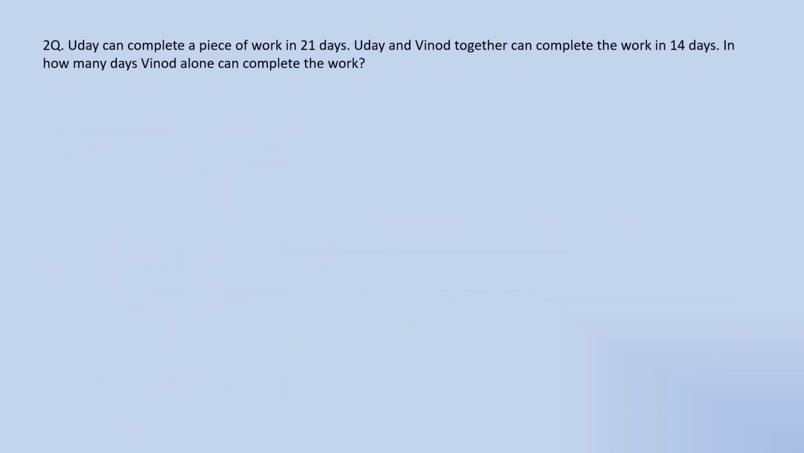And the second question is, Uday can complete a piece of work in 21 days. Uday and Vinod can complete the work in 14 days. In how many days can Vinod alone complete the work? Here, given Uday's single day work and Uday and Vinod's combined work, we need to find Vinod's alone work.